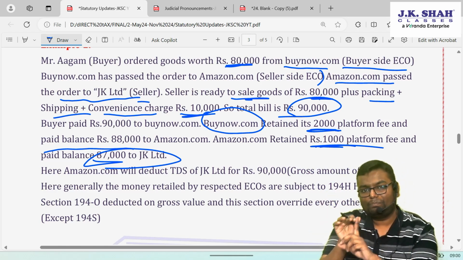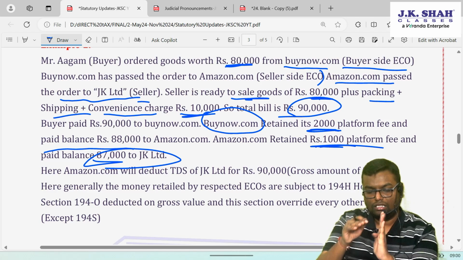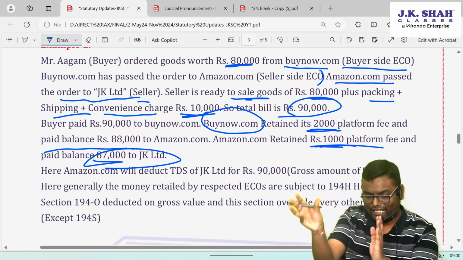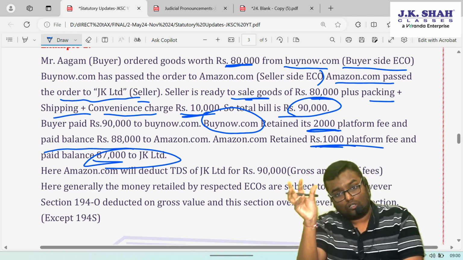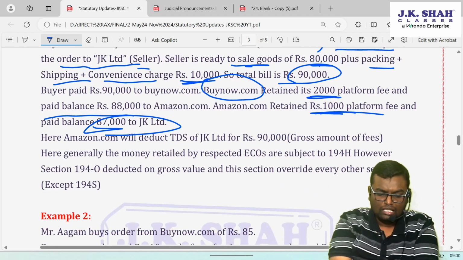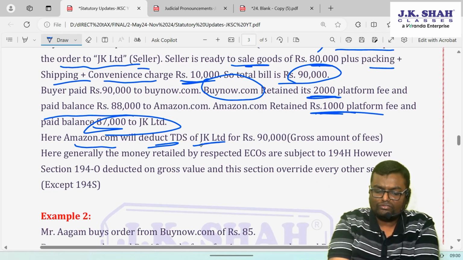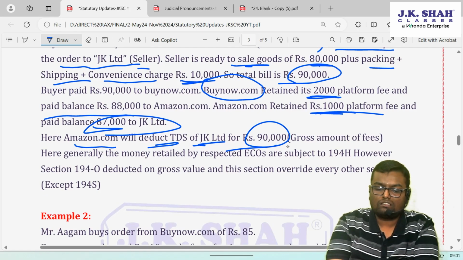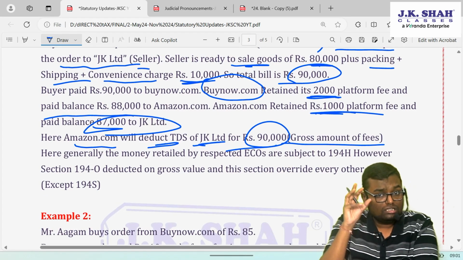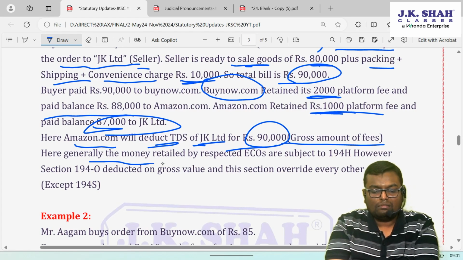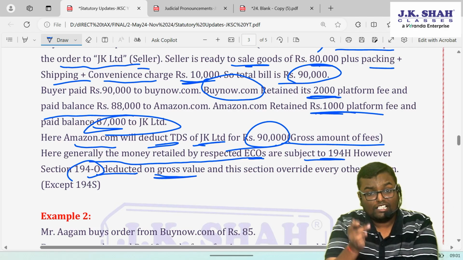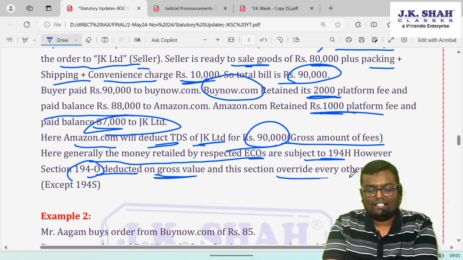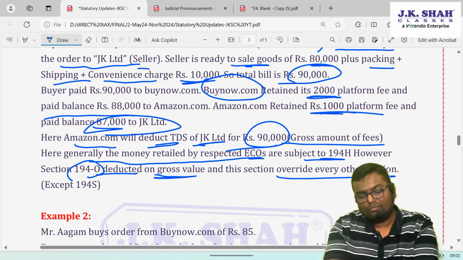Here the e-commerce operator, that is Amazon.com, will deduct TDS of the seller, that is JK Limited, on the entire 90,000, the gross invoice value. Amazon.com will deduct TDS of JK Limited for the 90,000 gross amount of fees, which include the charges also. Generally, the money retained by respective ecos is subject to 194H. However, 194O is deducted on gross value, which includes that commission amount also, and hence 194H cannot be deducted again.